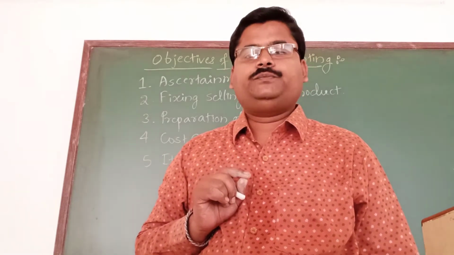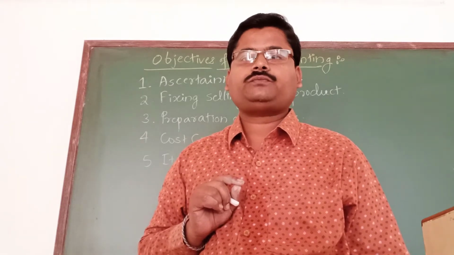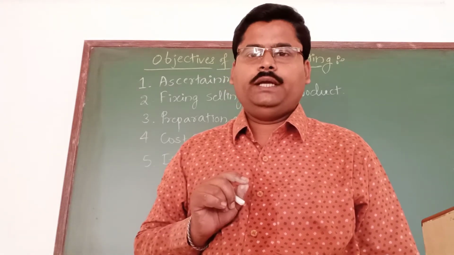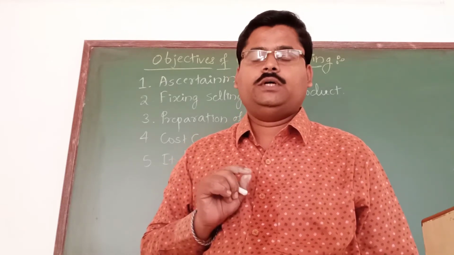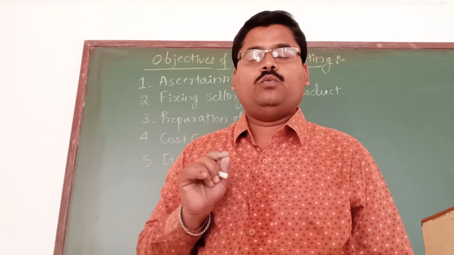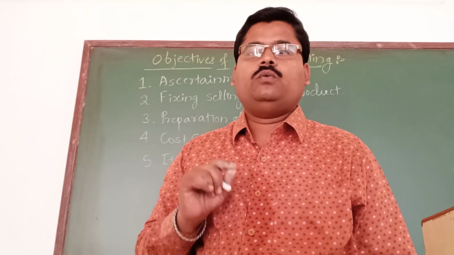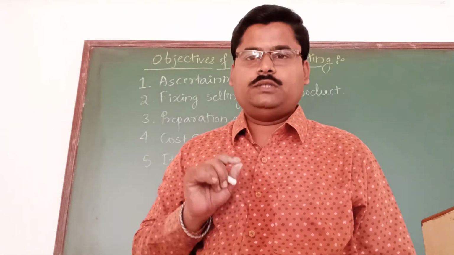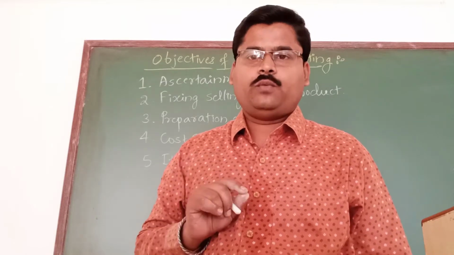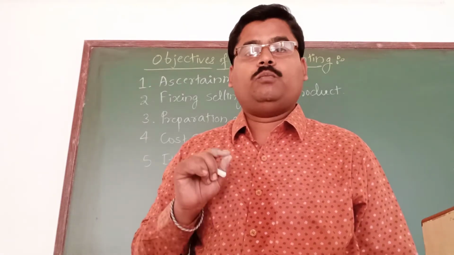It means that we are going to calculate the cost per unit of a product, and apart from that, with the help of cost accounting, we are going to calculate the cost department wise, unit wise, as well as process wise.